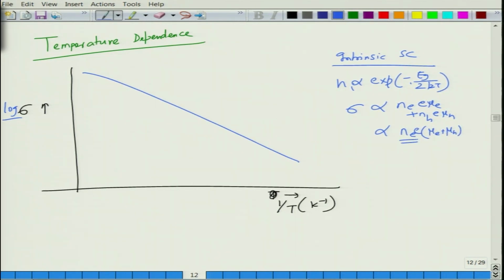Of course mu e and mu h go down a little bit with temperature, but the stronger effect is seen in Ni. So the slope of this is basically minus Eg by 2k. So this is for an intrinsic semiconductor.